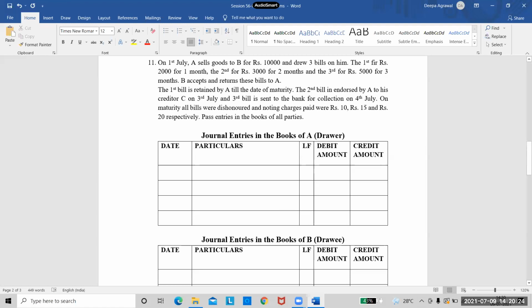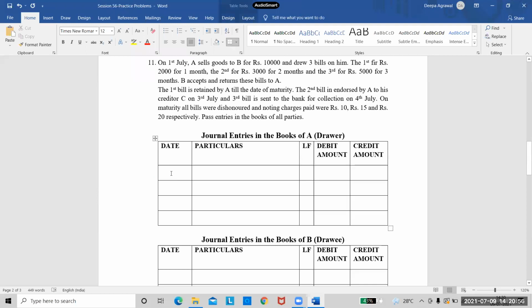Okay. 15 rupees, who will pay? Endorsee. Endorsee will pay, correct? And then 20 rupees? Who will pay the 20 rupees part? This 20 rupees will be paid by our banker on our behalf, right? Because the third bill we are sending it to bank for collection. So it will be paid by our banker on our behalf, right? So now we'll start the entries quickly.